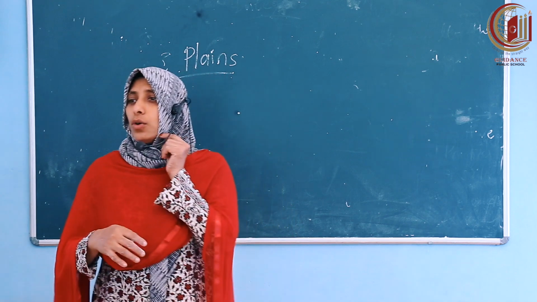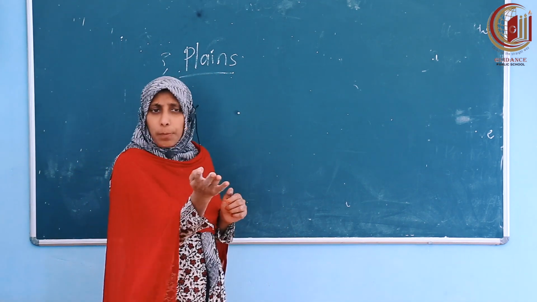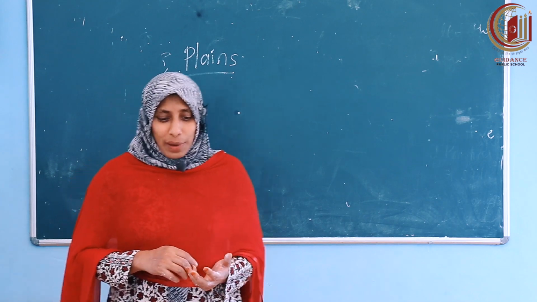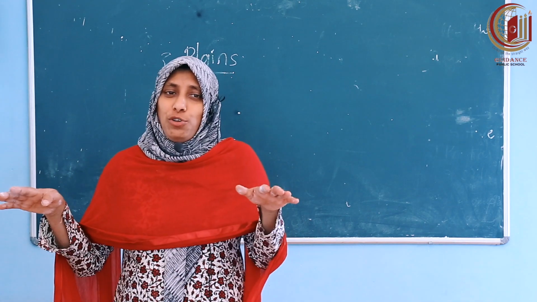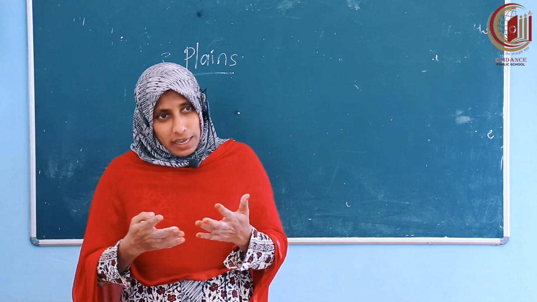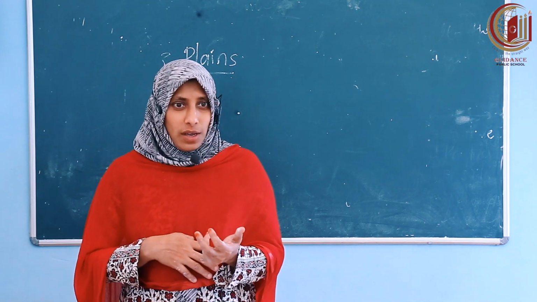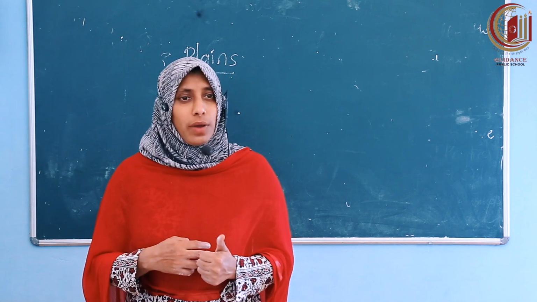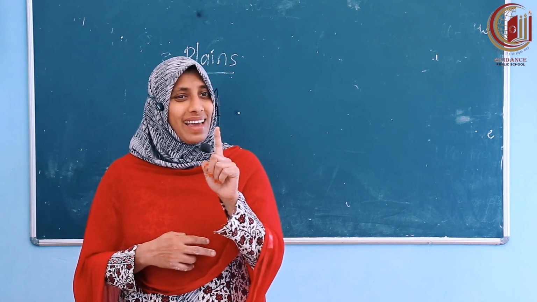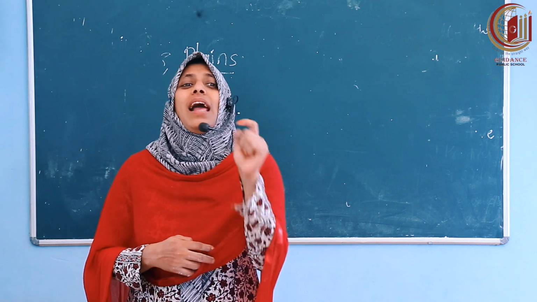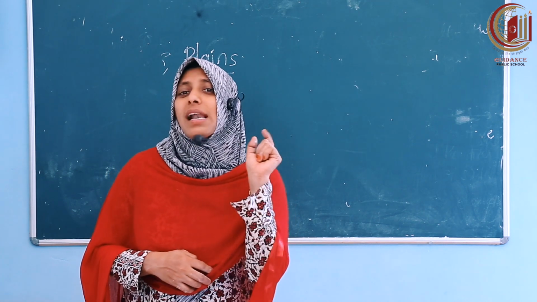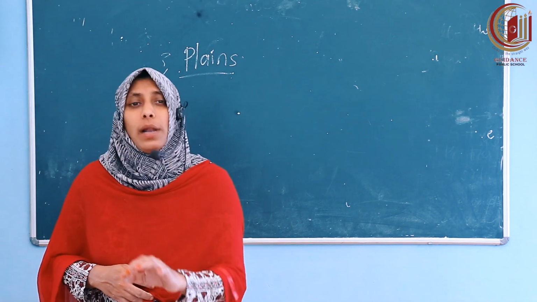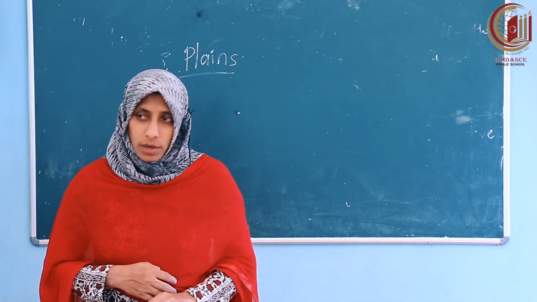If the question asks why most people prefer to live in the plains, you can answer very easily. Plains are flat land, and we can easily cultivate crops and construct buildings, roads and railways. Not only that, but also the climate is favorable. That is why the plains are called the most populated places in the world.